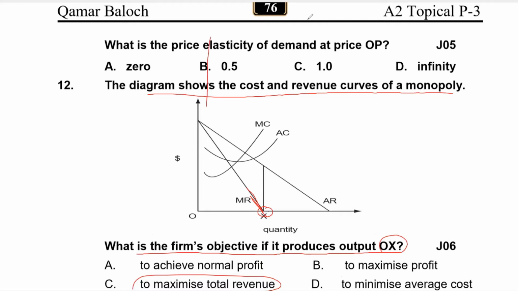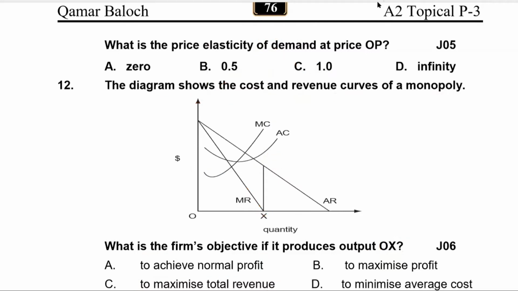And we can draw another graph just to recall the concept. Total revenue initially increases, it reaches its maximum point when marginal revenue is 0, and afterwards it starts falling. So if we set price P, at this price elasticity of demand is equal to 1 and total revenue is maximized. So this price is the revenue maximizing price.